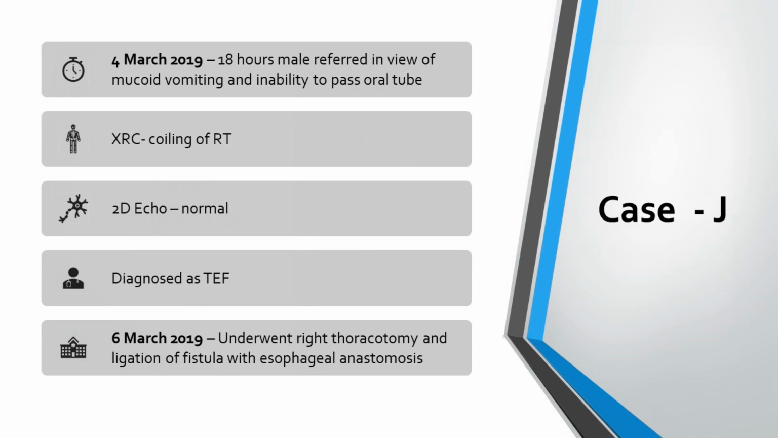2 cases I want to show you all. This one, I'm not saying the name of the patient, it's just starting with J. 4th March last year, he was 18 hours old. He had mucoid vomiting and inability to pass the oral tube, and the X-ray showed coiling of the RT. 2D echo was normal. He was diagnosed as TEF. 2 days later, he was operated, underwent a right thoracotomy and ligation of the fistula with esophageal anastomosis.